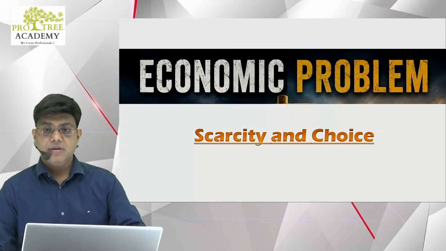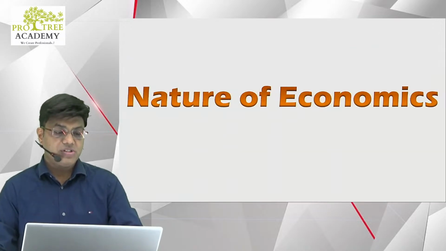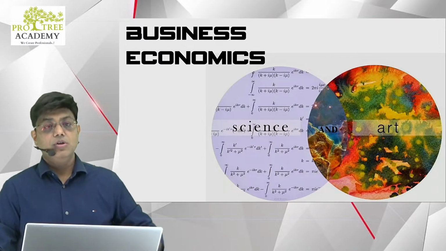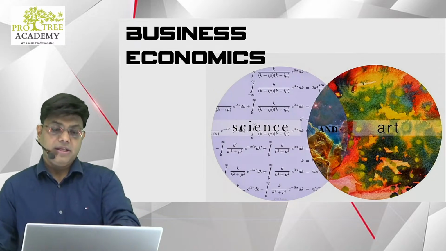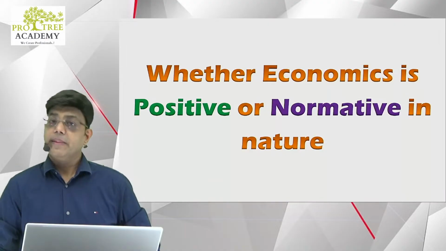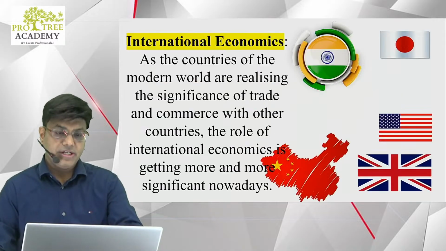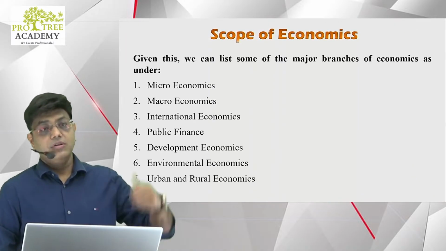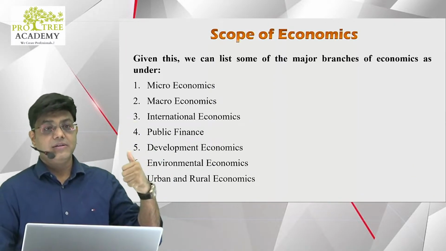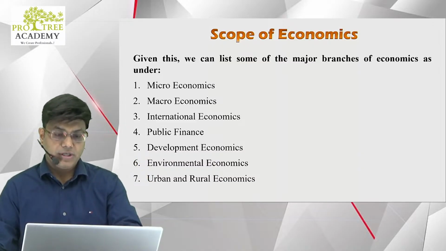Scarcity and choice make economics what it is. Then we studied the nature of economics. We studied whether economics is an art or a science, and gradually we learned that it is a combination. Then we saw whether economics is positive or normative. Again, the answer is that it is both. Then we studied the various branches of economics: micro, macro, international, public finance, development economics, environmental economics, and urban and rural economics.